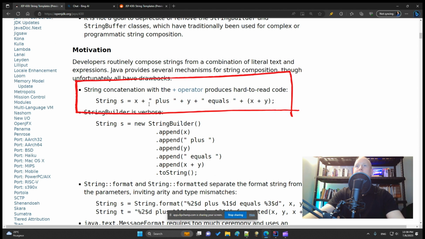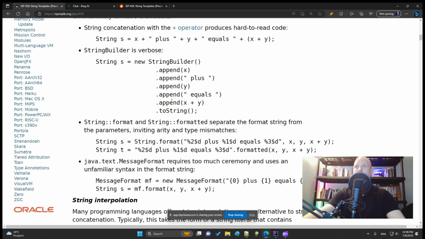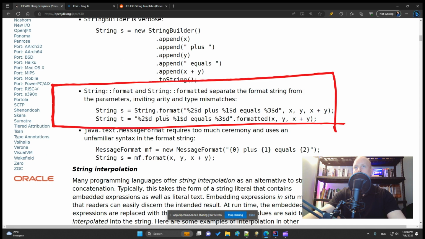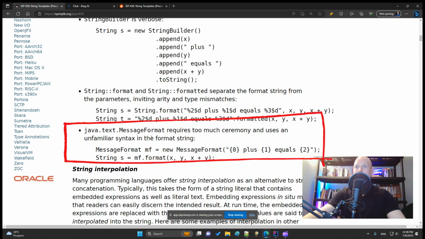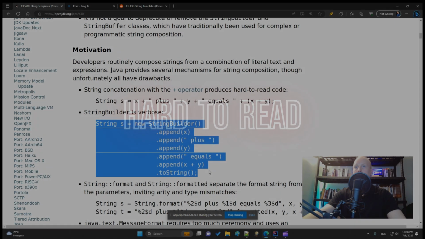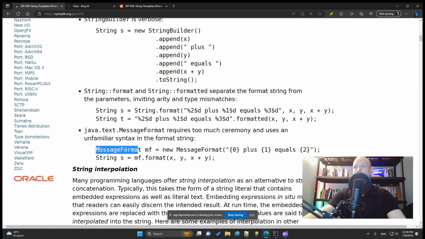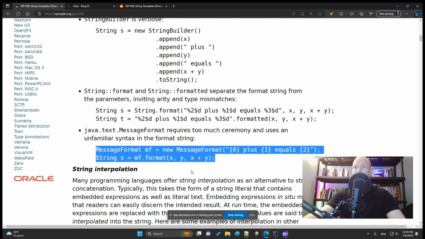We can just concatenate with the plus sign, or we could use a StringBuilder with the append method, or we could use String.format, and also String.formatted, and also MessageFormat. So you see, it is a bit hard to read such stuff. So the Java 21 string templates feature will ease reading such text with more easiness.